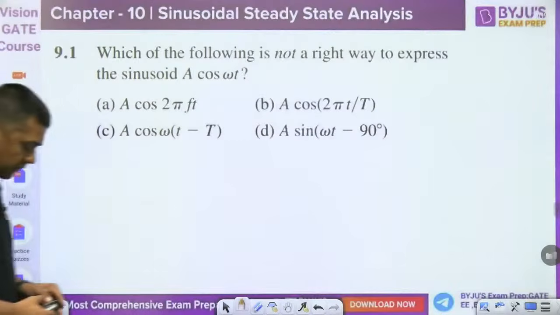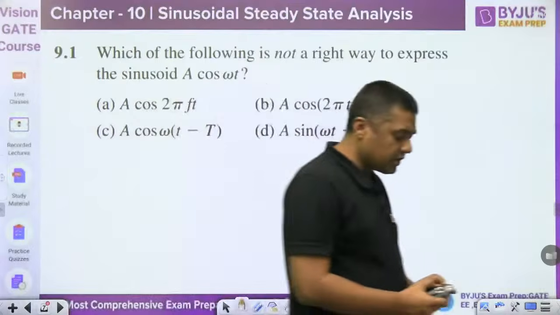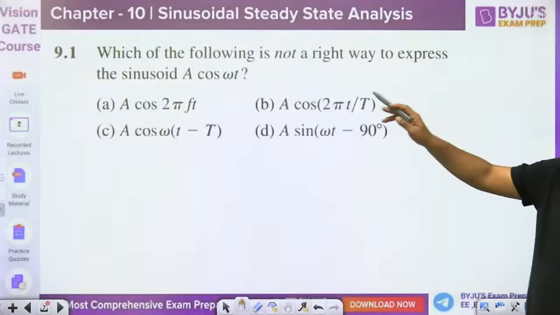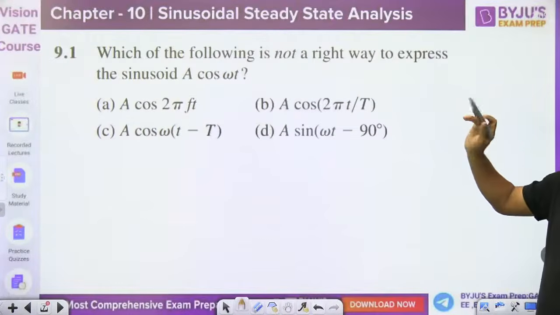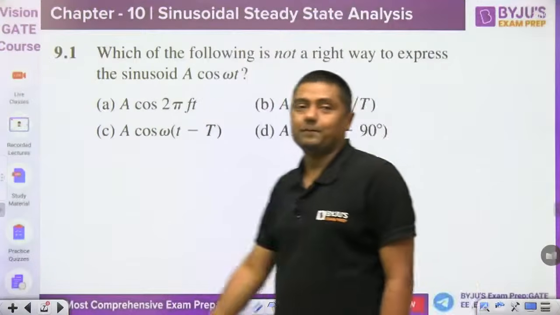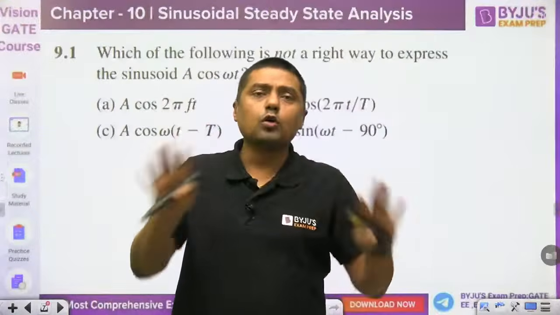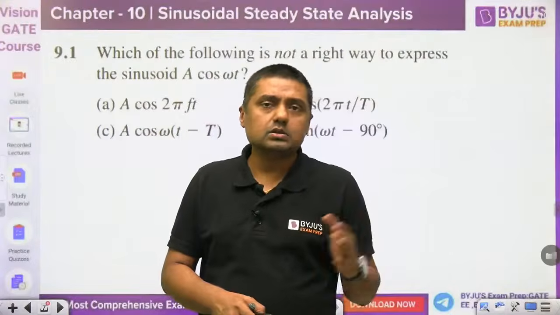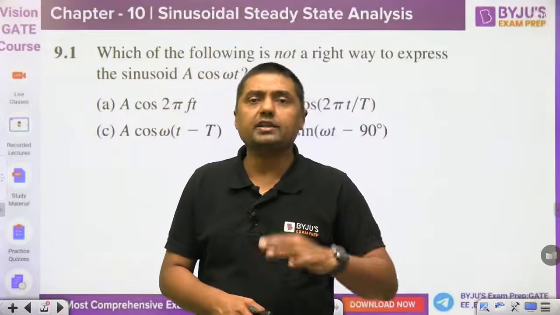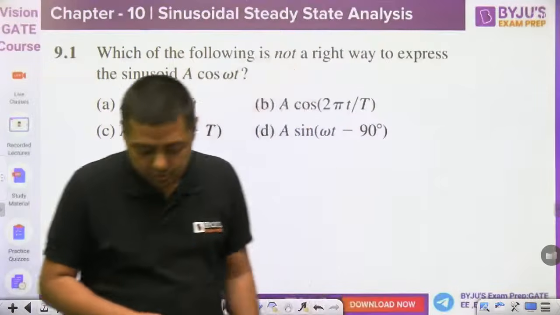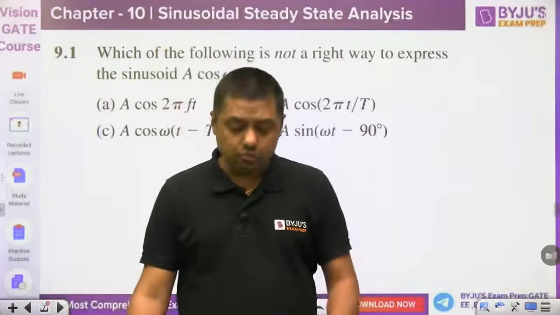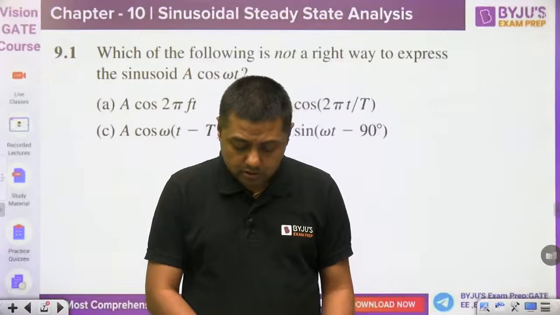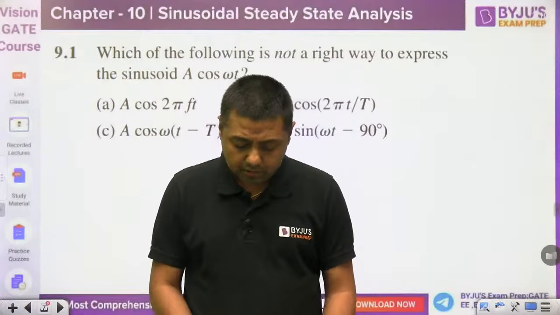So now this is the first question. Tell me what is the answer for this one. Which of the following is not a right way to express the sinusoid A cos omega t? First of all, this is just a warm-up, because in sinusoidal signals we have to convert the sinusoidal signal into a phasor and then solve some basic questions. These are questions from Alexander and Sadiku, review questions, objective questions. First from the 9th chapter, then from the 10th chapter we will discuss.